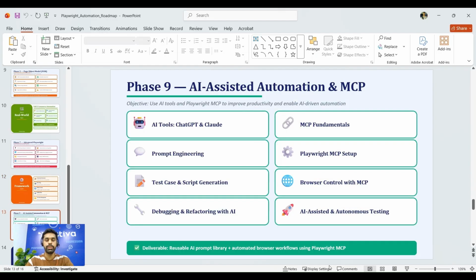In phase 9, we will be using AI assistance for our automation, with MCP. So this is the phase where if we don't have any programming background or programming skills, then we can continue to Playwright automation using MCP and AI tools, where we will be integrating the API key of any LLM that we have considered.